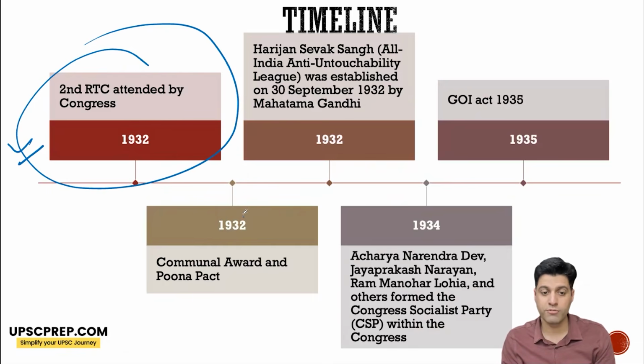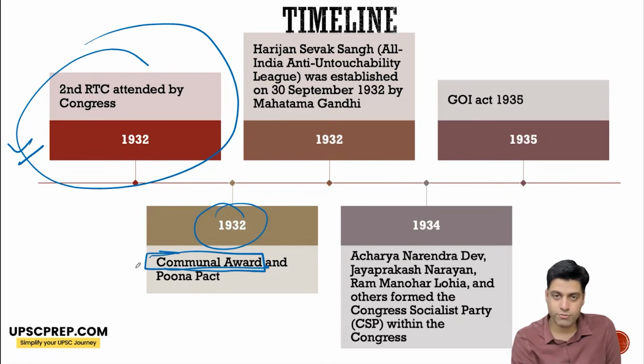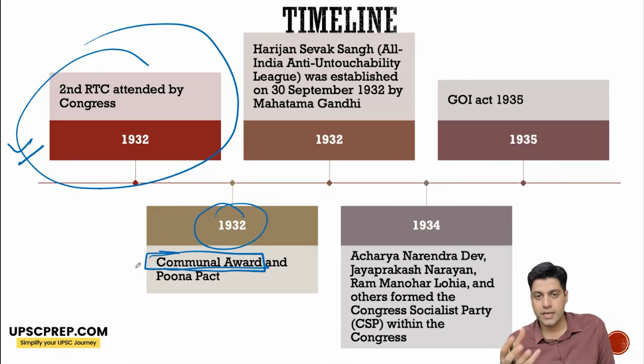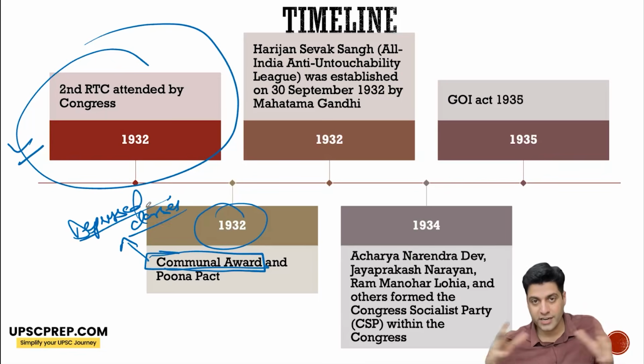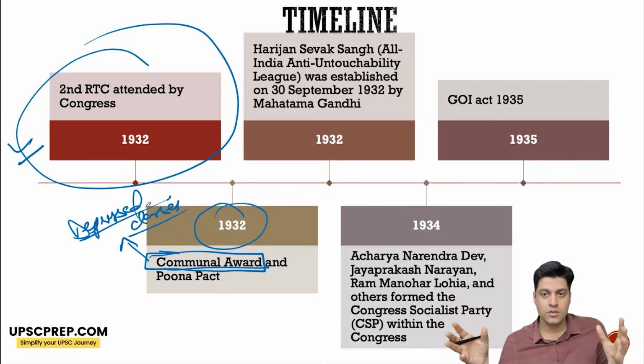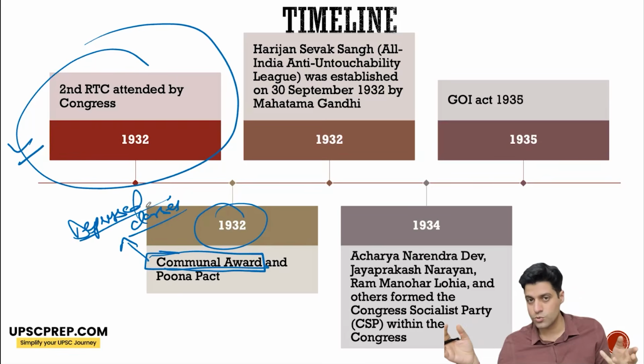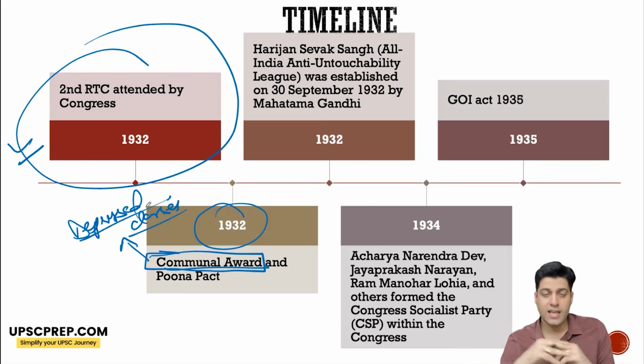Now, the outcome of the second roundtable conference was that Ramsay MacDonald announced the communal award, and this showed the dual face of primarily the British. Mahatma Gandhi was very unhappy with it because the communal award said that there will be separate electorates for depressed classes also. So Gandhi thought that this would divide Hindu society further. When he came back, he protested. He was again arrested because civil disobedience was resumed. He was in Yerawada jail, and there he went on a fast unto death.